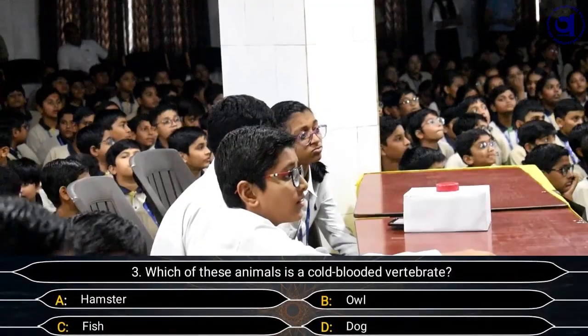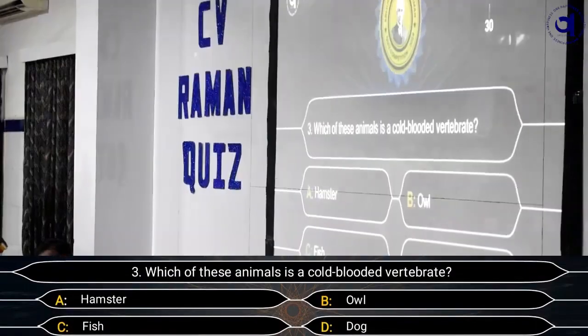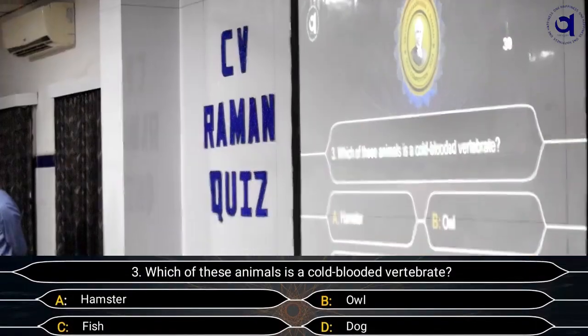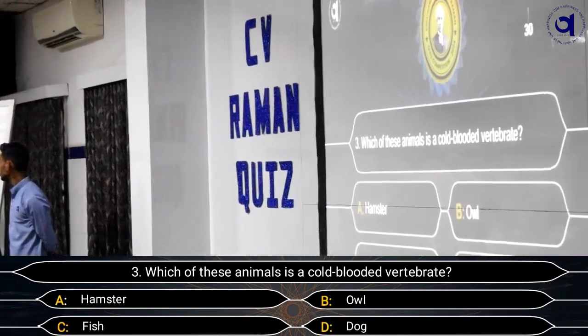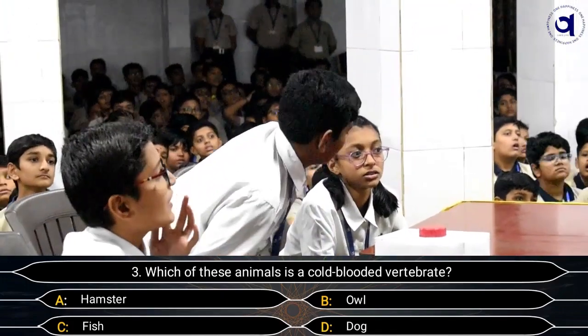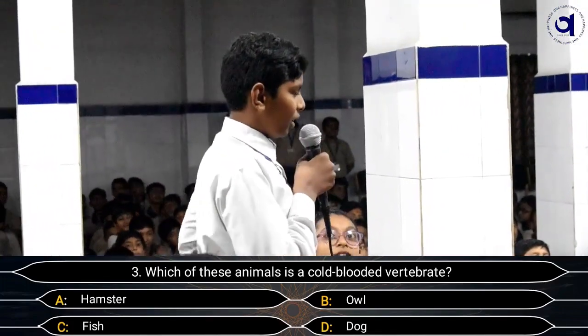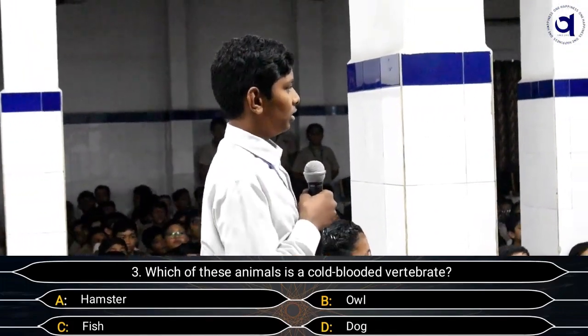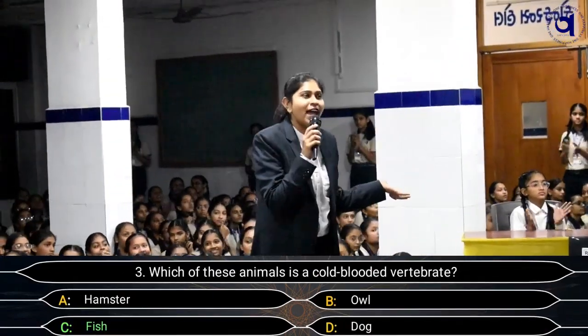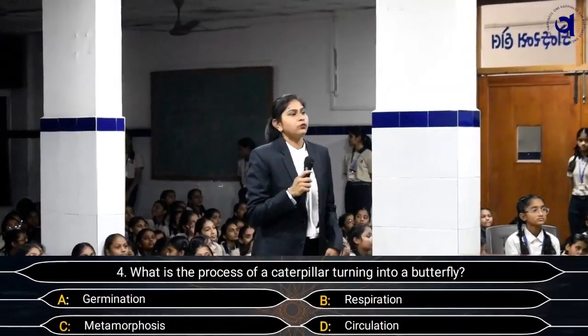Each of these animals is a cold-blooded vertebrate. The options are A. Hamster, B. Owl, C. Fish, and D. Worm. Option C, fish. Yes. May we lock the screen, please? And the right answer is fish.